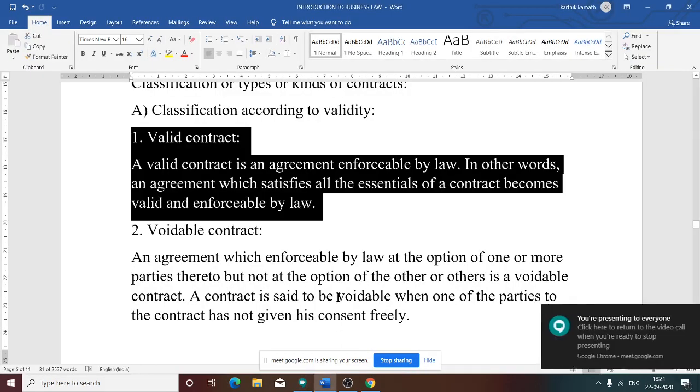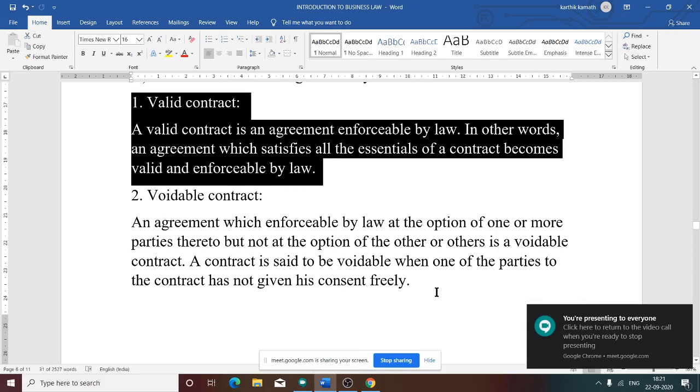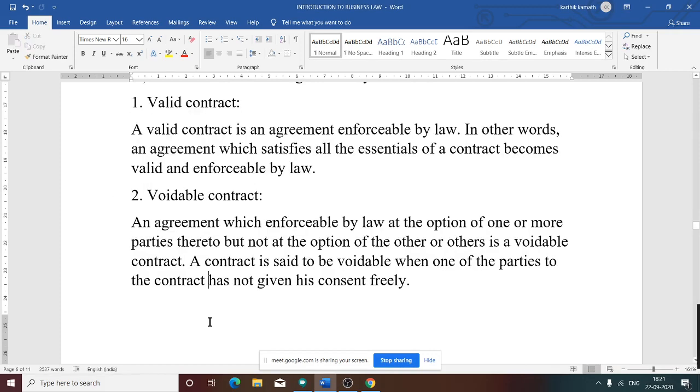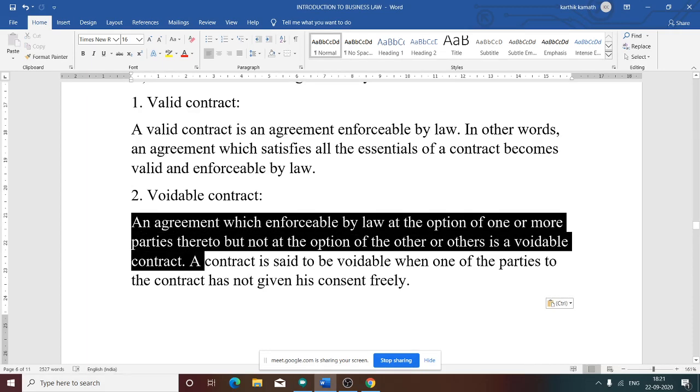So that is the first thing. Now the second thing is voidable contract. The second type is voidable contract. So what is a voidable contract? An agreement which is enforceable by law at the option of one or more parties thereto, but not at the option of the other or others, is a voidable contract.